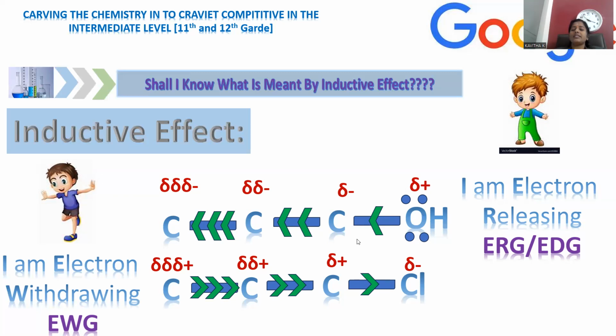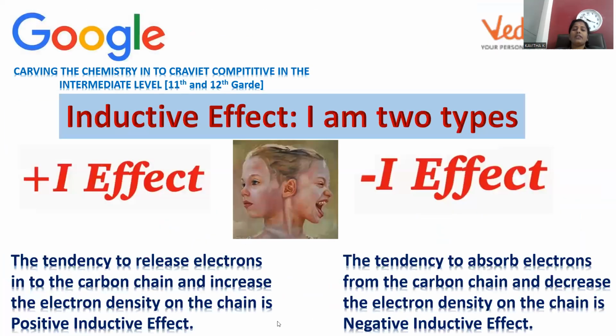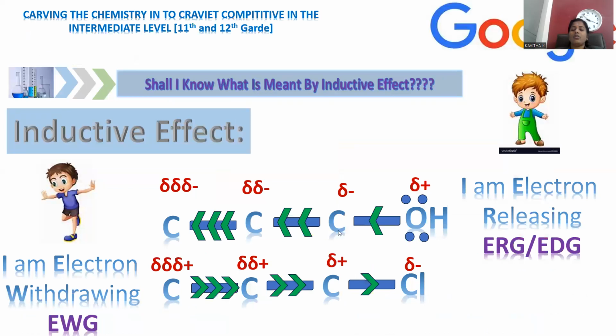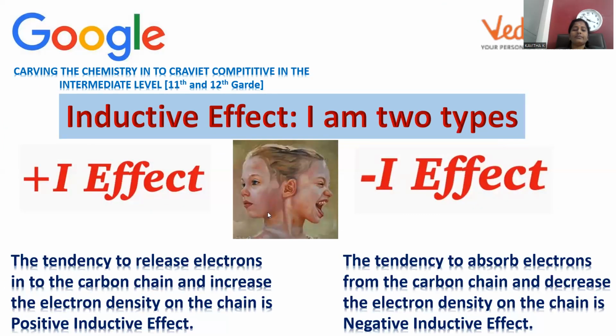Okay, either electron releasing may be present, or electron withdrawing may be present. Electron releasing can generate the negative charge on the carbon skeleton, and electron withdrawing can originate partial positive charge on the carbon chain, right? So this is about inductive. Then how can we measure and what types do we have? The inductive effect can be categorized into two types. One is plus I effect, which is also called a positive inductive effect, and minus I effect is called a negative inductive effect, right? Just now we saw both the possibilities, how it is releasing, how it is accepting, both, right?